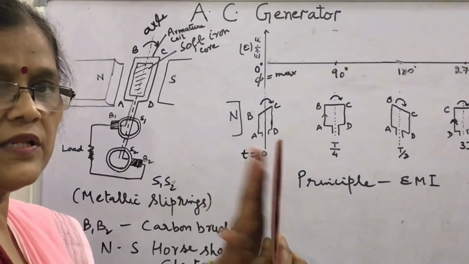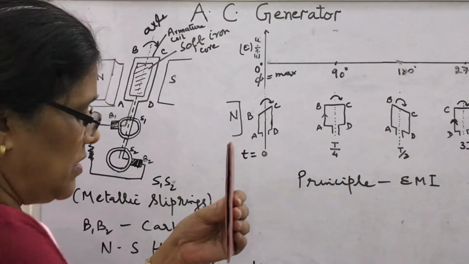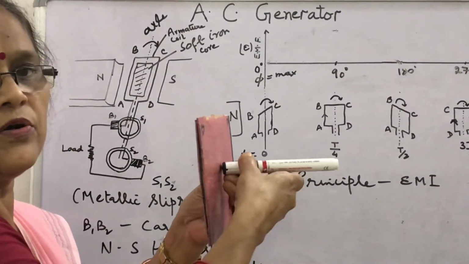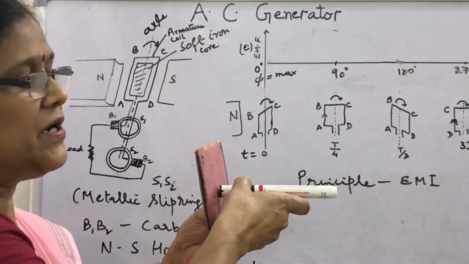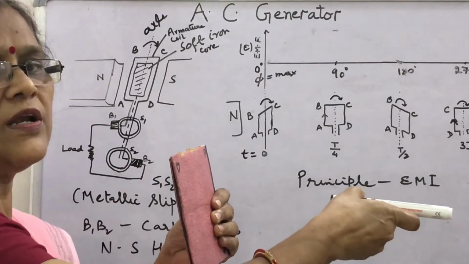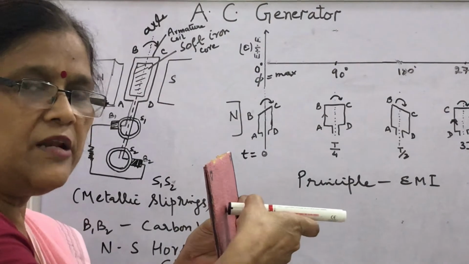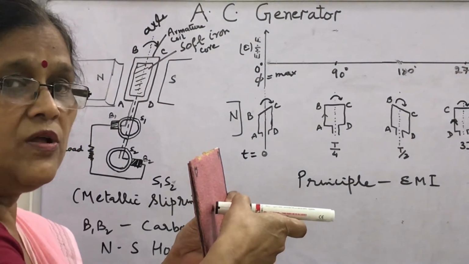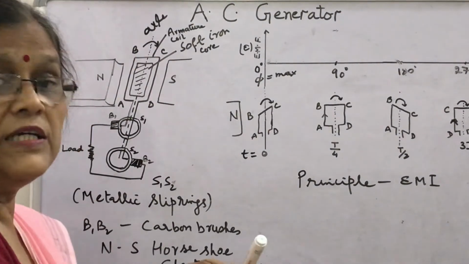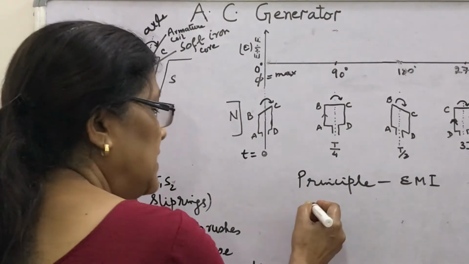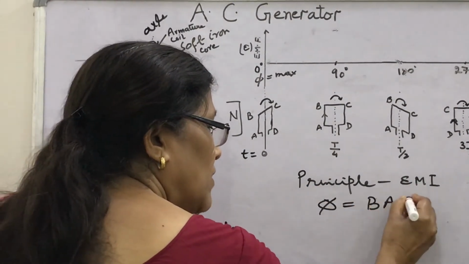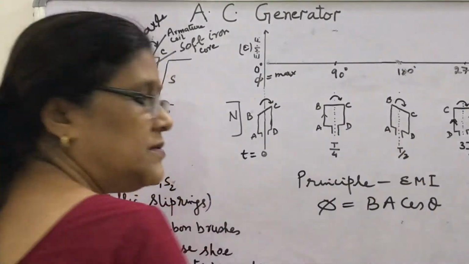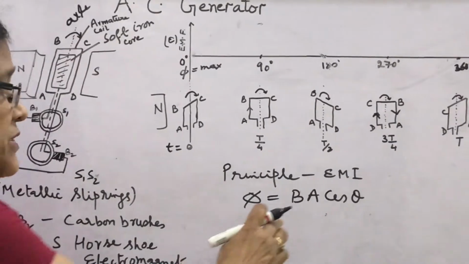So here at this stage, this is the normal drawn on the coil. So magnetic field lines and normal both are parallel. What is the angle between them? 0. You know what is flux? Flux is given by B A cos theta. Then what is theta?